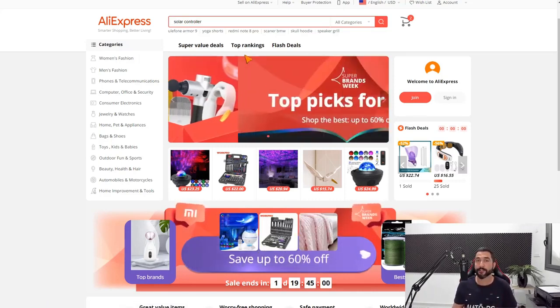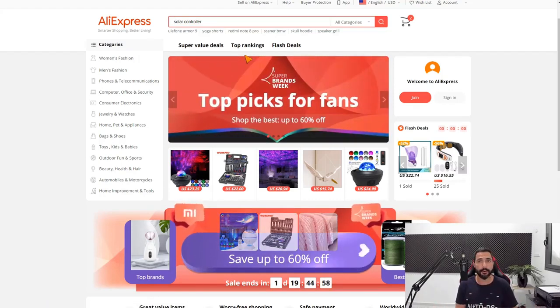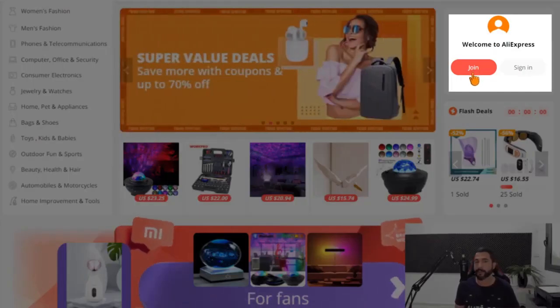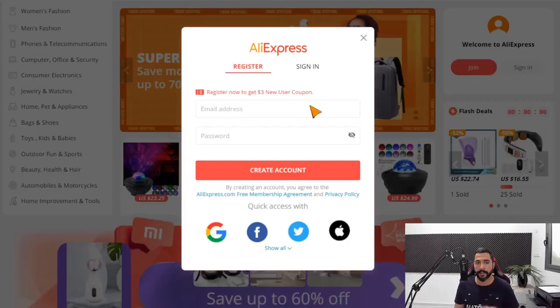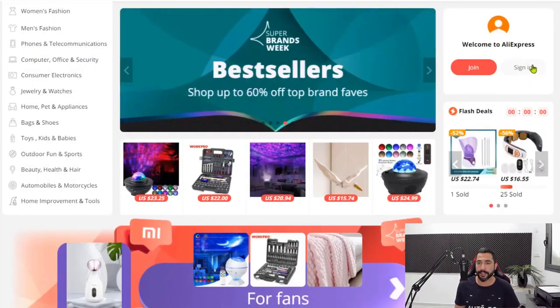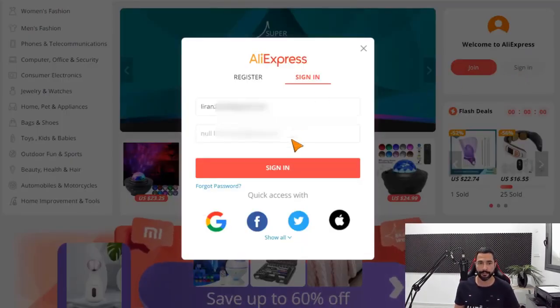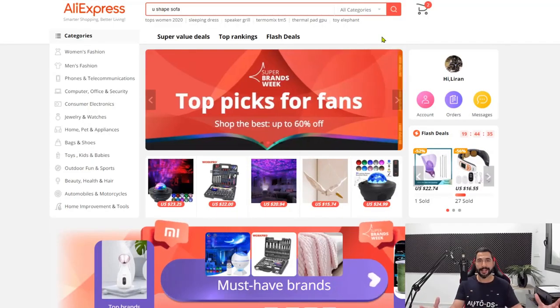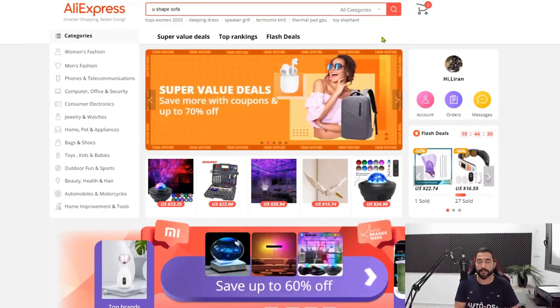The first thing that you want to do is make sure that you have an AliExpress account. This doesn't cost any money. All you have to do is click the join button like you see over here. Fill in your email address, your desired password, create your account, and go ahead and get started. Once you create your account, you can easily sign in. And once we're in, the sky is the limit. So let's get started with the supplier.